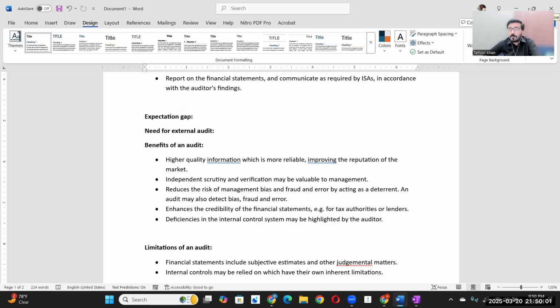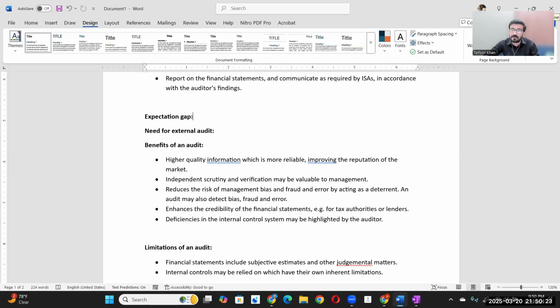If they are saying payments will be processed with this approach, three people will verify. This is the standard operating procedure. Now whether it is being followed or not, the auditor will test it. How will he test it? He will ask them to give him the payment vouchers, payment documents. He will see whether those documents are being signed by the respective authorized persons or not.